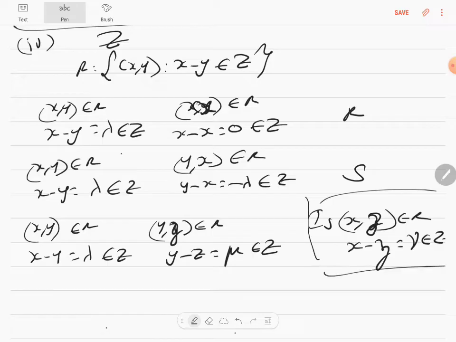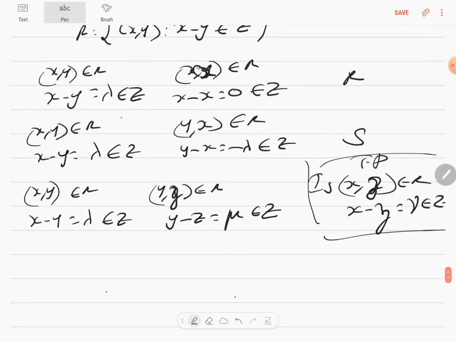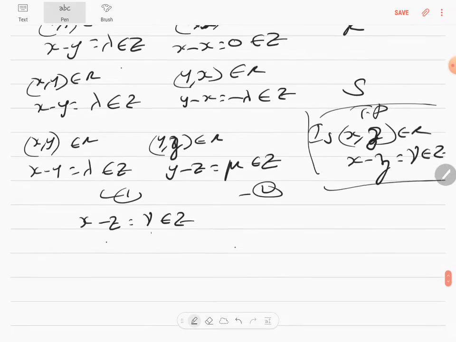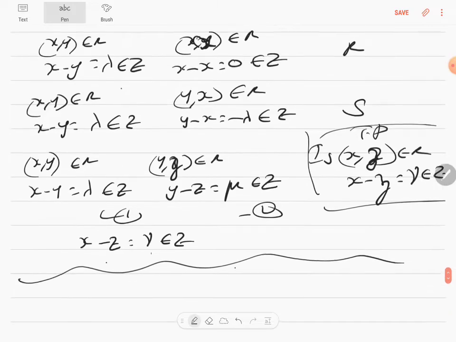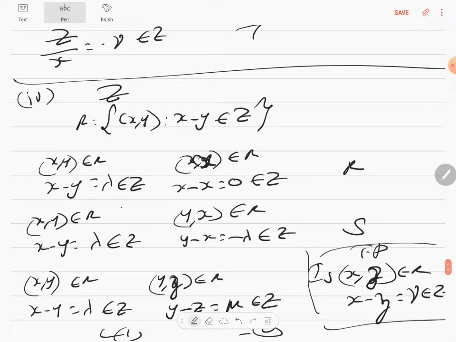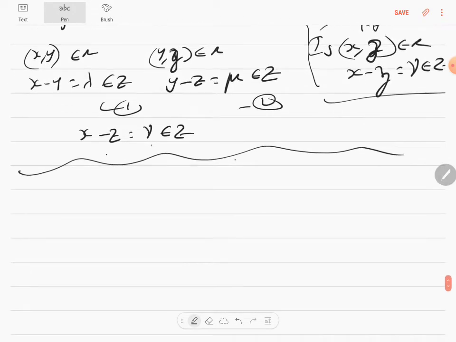This is to prove. So you just add both. This is equation 1, this is equation 2, y and y get cancelled. It's always a manipulation like this. So x minus z is equal to lambda plus mu. An integer plus an integer will always be an integer. Therefore it's gamma, which is an element of integer, so hence proved. Correct? This is completely alphabetical because there are no 1, 2, 3, no sets given, it's general. So let's go to the next question.